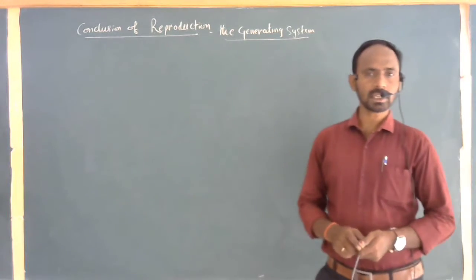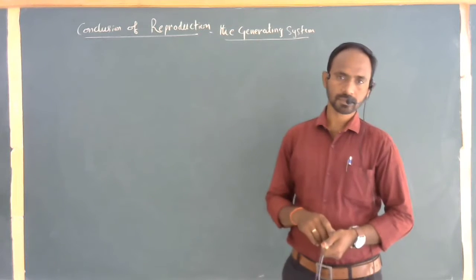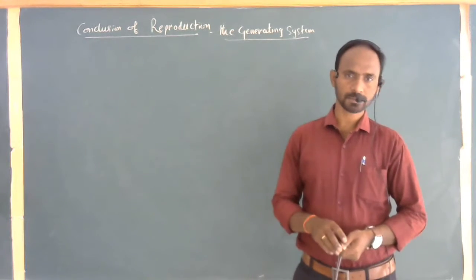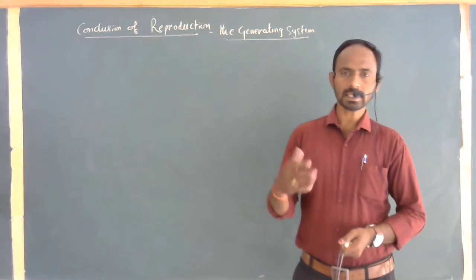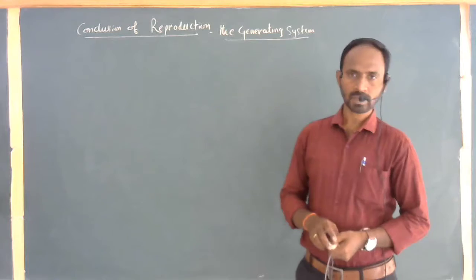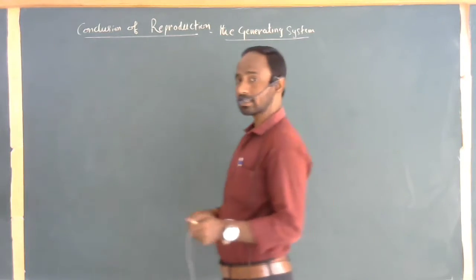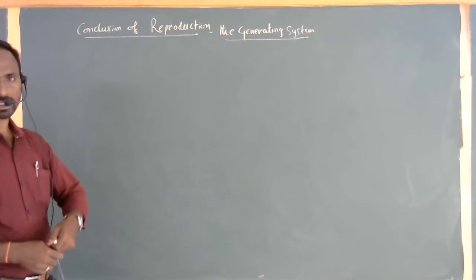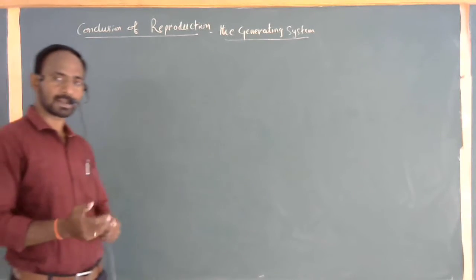When we take glucose molecules into the body, the glucose molecules are broken down in the presence of oxygen, releasing energy and supplying it to the body of an organism. Clear? That's why this is commonly called the energy releasing system. Okay, so the third one, transportation. This is commonly called the circulatory system.